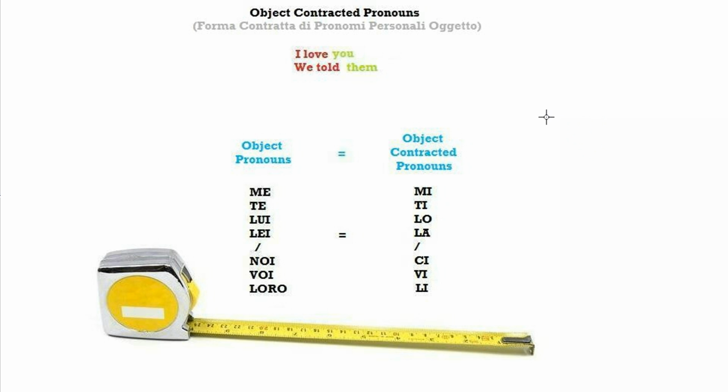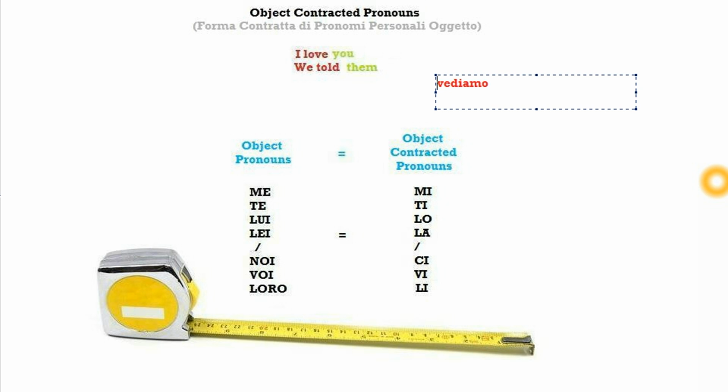Let's have another example. We see them. Try and translate it in Italian by yourself, pause the video, and then come back. The verb to see is vedere in Italian, and it's an ere type verb. Therefore, we conjugate it in the first person plural, and it becomes vediamo. So we see, vediamo. Okay?